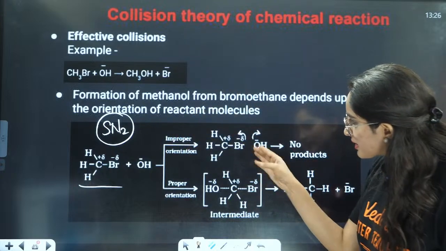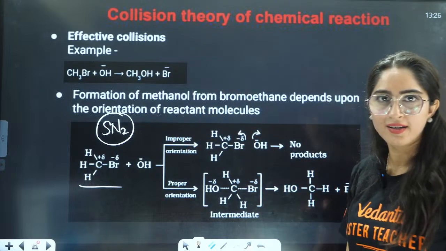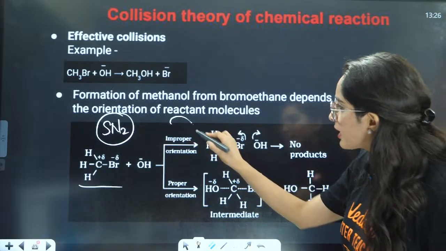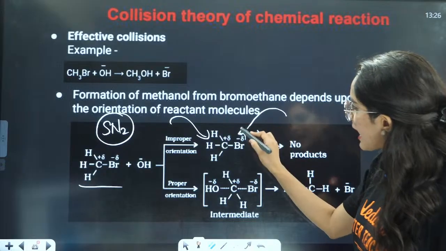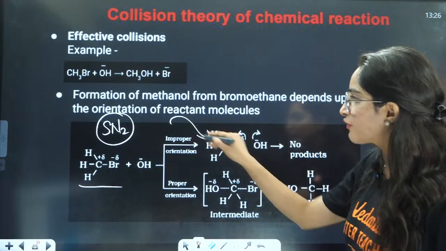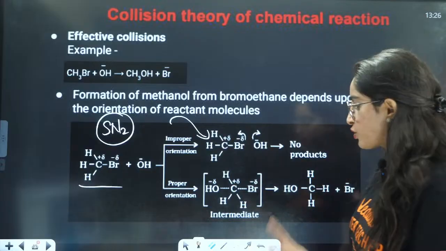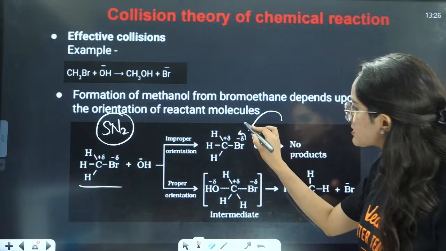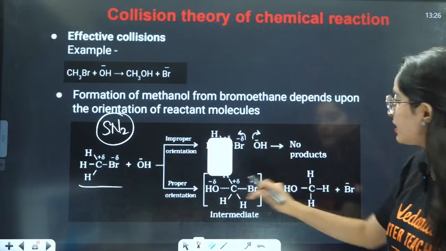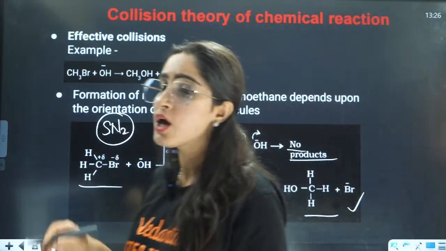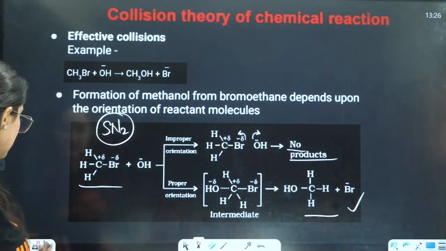Now it cannot react with this Br, right? So it should have a back attack. Back attack means OH should attack from this side. If it is attacking from this side, there will be no proper orientation. If it is attacking from that side, there is proper orientation. Only then can the reaction happen. Otherwise, if it is attacking from this side, no reaction will occur. That is why no products, and here you have proper orientation and proper products are formed, right?